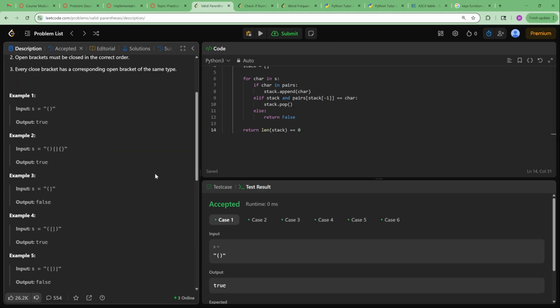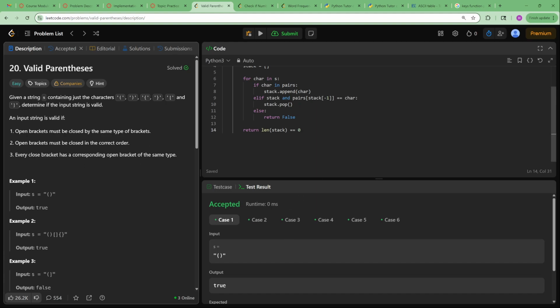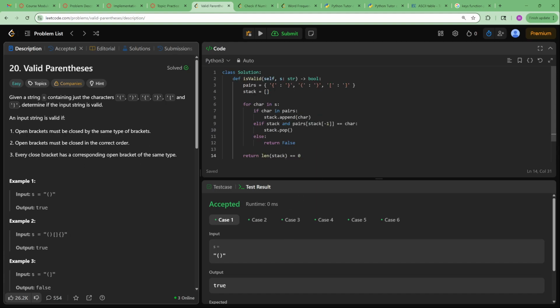So that's valid parentheses, and overall it is O of n time because we're only going through the number of characters in the string. We're going through every single one though, so it's O of n. And it's O of n space because the stack, well, is it O of n space? I guess it could be. Yeah, it could be. O of n space, worst case scenario.